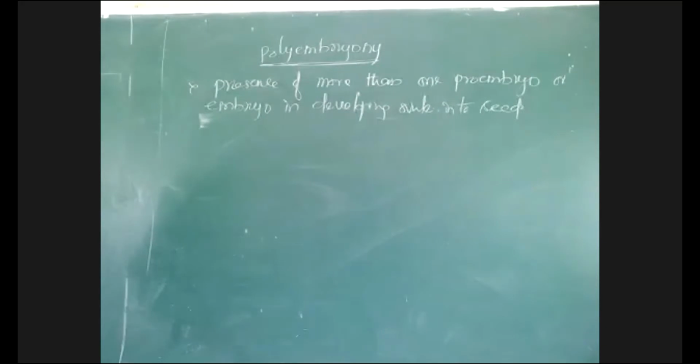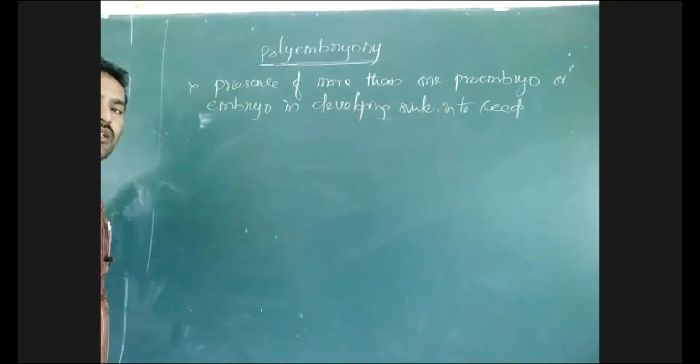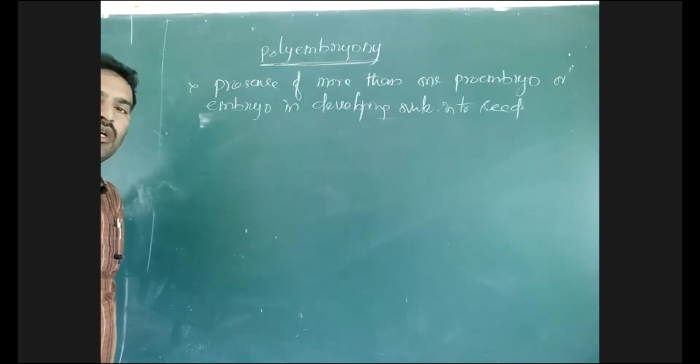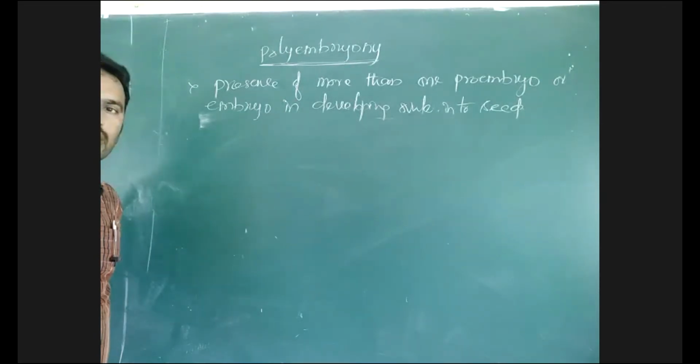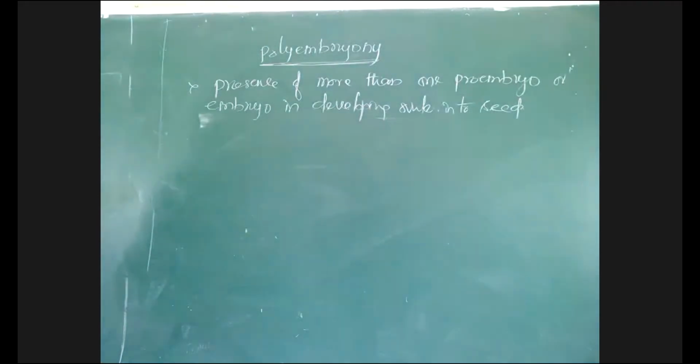Here, why is polyembryony there? Polyembryony is a condition which is developed due to development of many embryos other than the normal developing embryo. What is the normal developing embryo? Megaspore mother cell is giving embryo sac. In that embryo sac, by syngamy, there is formation of zygote. That zygote gives rise to the embryo.